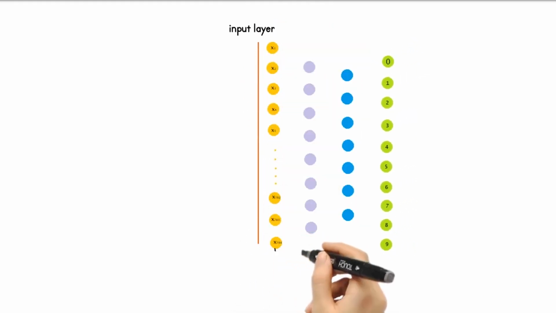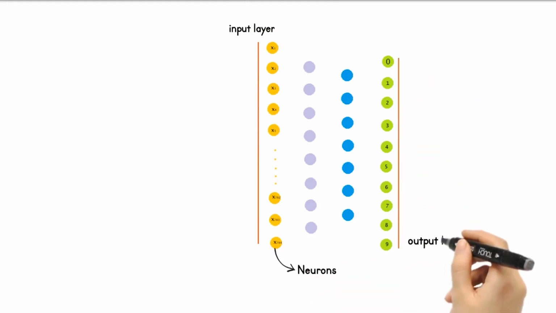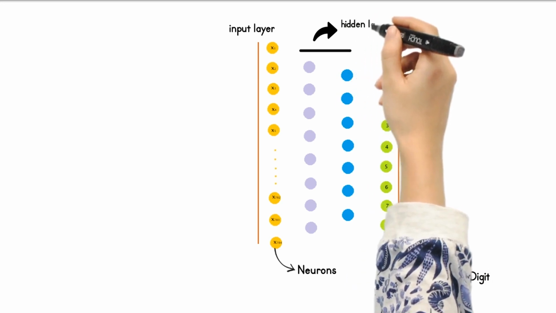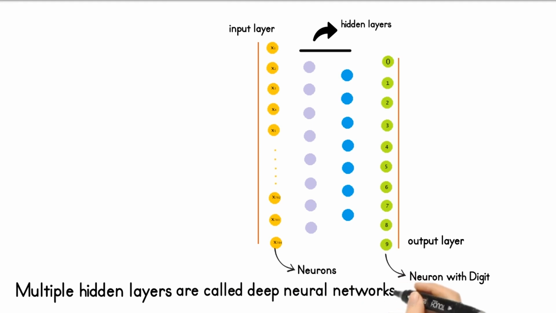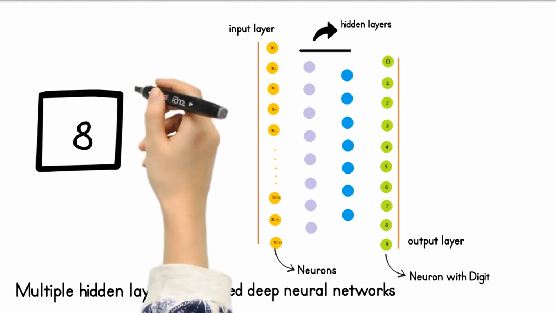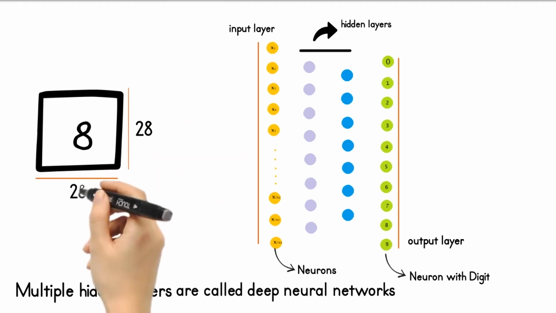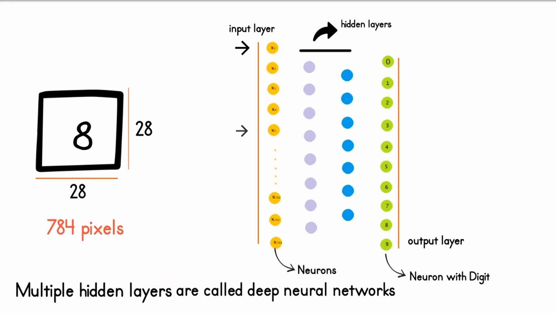First we have the input layer, which consists of a number of neurons where information processing takes place. On the other hand, we have the output layer with each neuron representing a digit, and the hidden layers existing between them. There could be multiple hidden layers. These hidden layers are called deep neural networks. We can consider the digits as the input image. This image data is converted into 28 by 28 pixels, which means 784 pixels in total. Each of the 784 pixels is fed to a neuron in the first layer of the neural network, meaning the input layer.